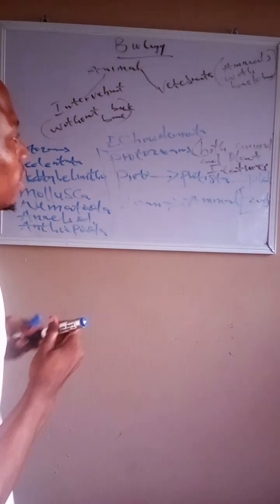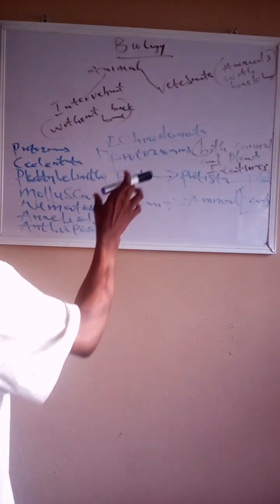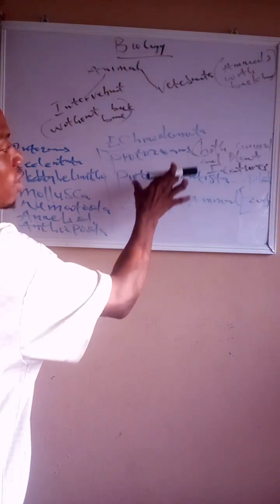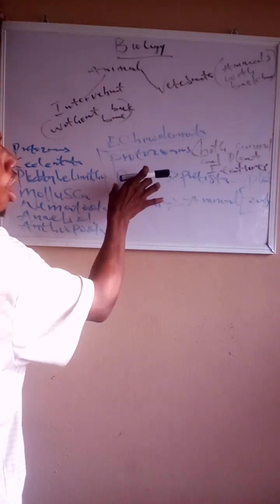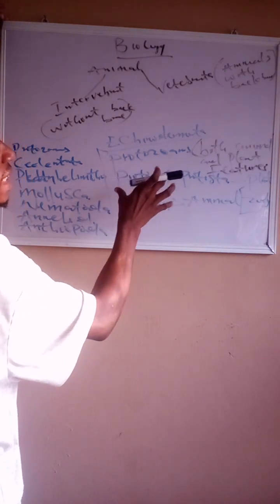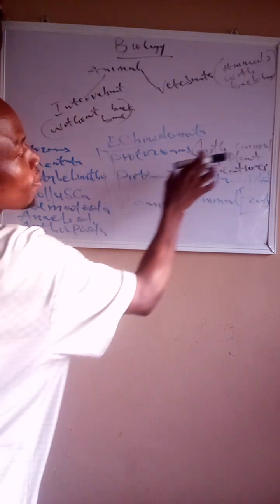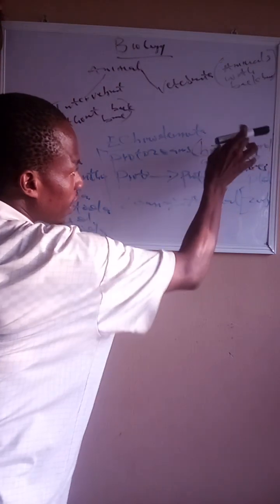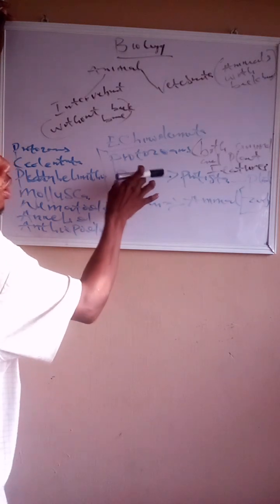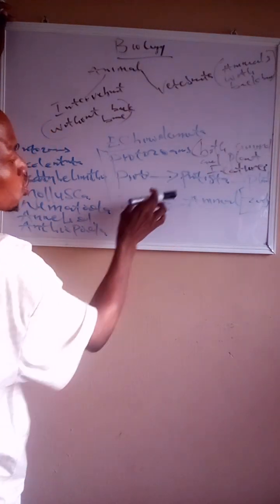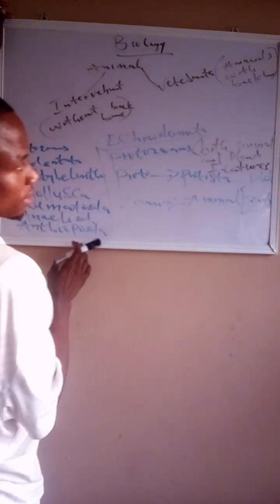So meaning that the protozoans are the animals or the group of organisms that have features of both animals and plants. That's the reason why we say the proto comes from protista, while the zoans come from the animals.